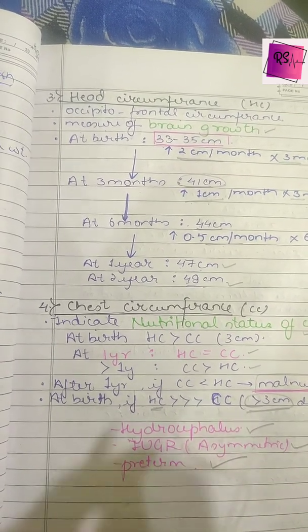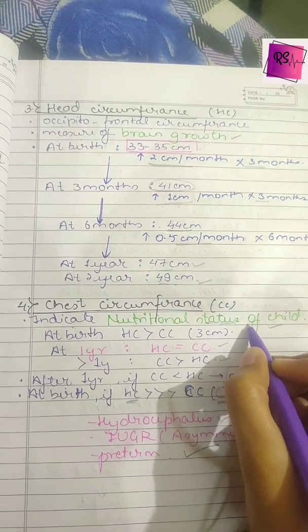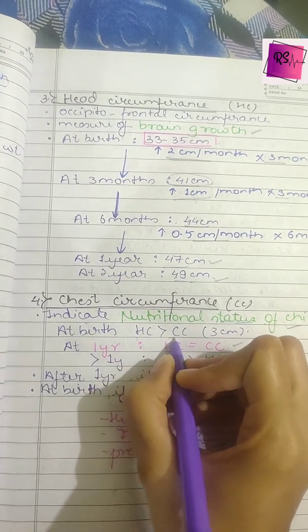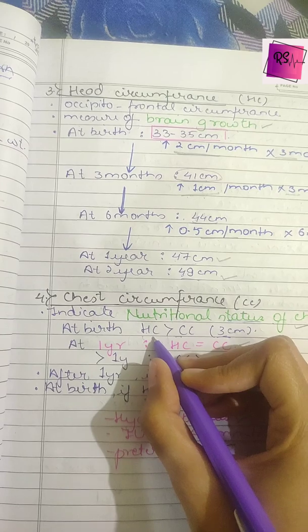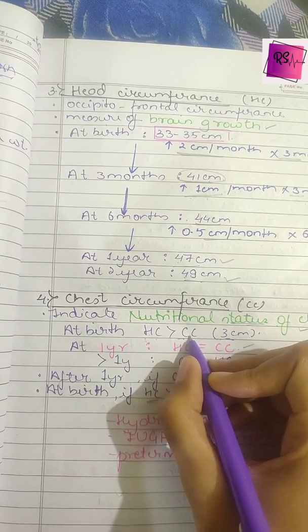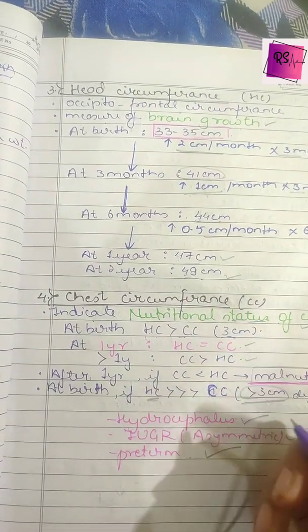That is the indication of nutrition status in a child, that a child is malnourished or not. So at birth the head circumference is more than the chest circumference, by 3 centimeters. The head circumference is 35, so chest circumference will be 32. So that difference of 3 centimeters should be there between the head and the chest.